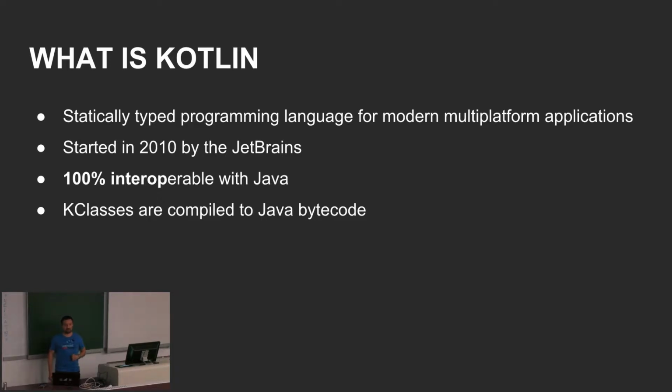One of the main big points of Kotlin is that Kotlin is 100% interoperable with Java. What it means for us as Android developers is that we can still use libraries which are written in Java. When you are thinking about Kotlin or you want to start with Kotlin in your project, you don't need to rewrite your whole application from the beginning.